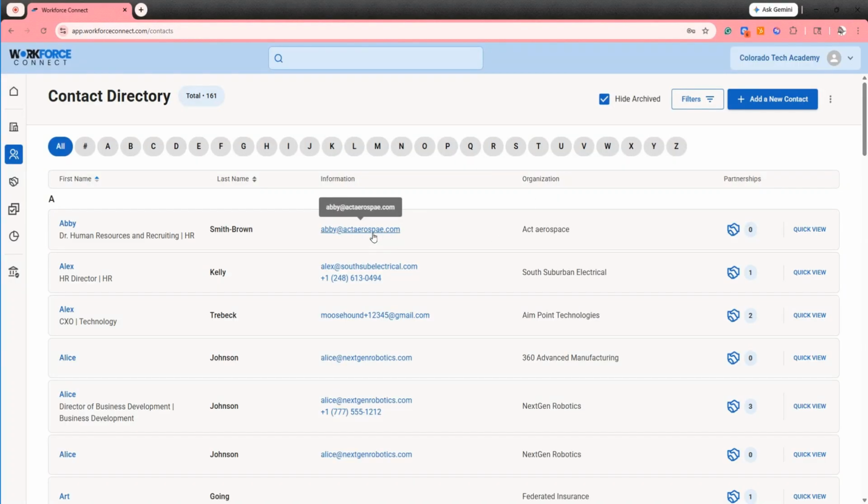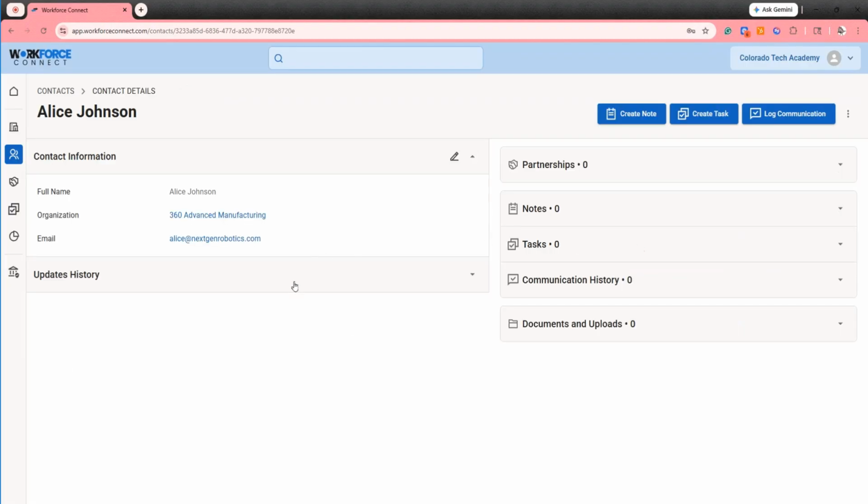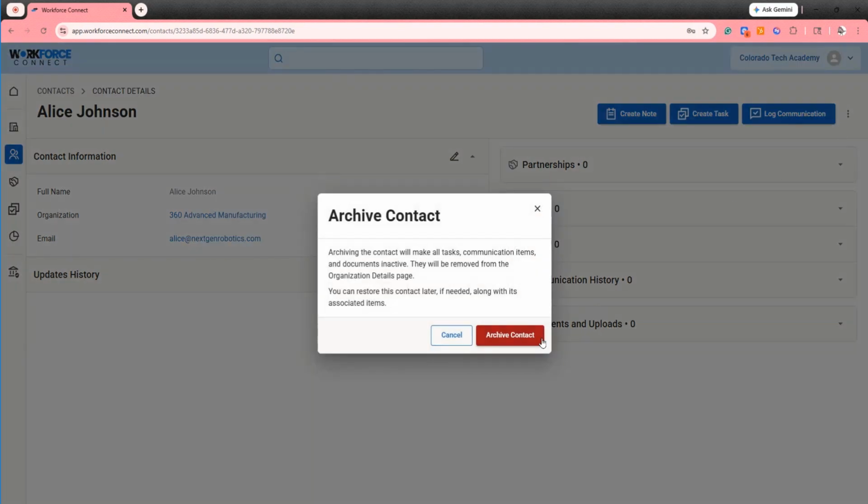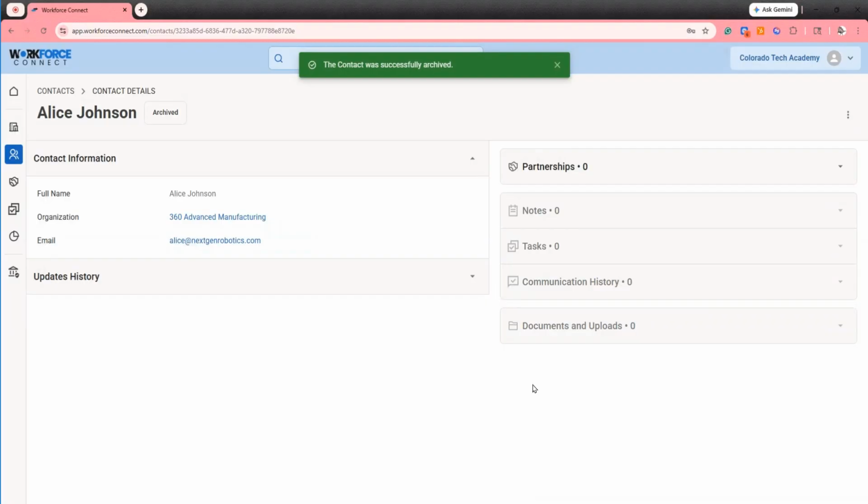A few best practices for contacts are to always include an email address when possible. There are several ways to email out from Workforce Connect, and making sure to include their email address will make it easier to send those emails. Also, if a contact leaves an organization, it is best practice to archive that contact. You archive a contact by going to the contacts page, selecting the dots in the upper right-hand corner, and archiving that contact. An archived contact can always be restored later.